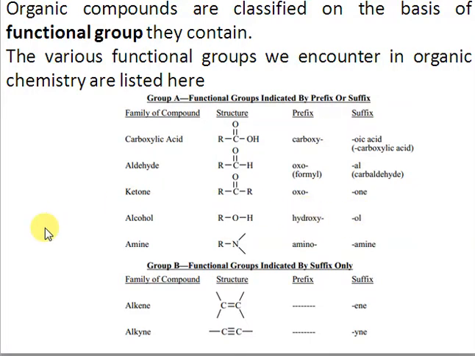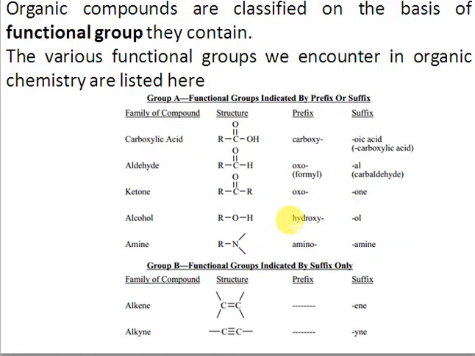So why does a group appear as a prefix, or why does it appear as a suffix? The condition of using a prefix or suffix for the functional group arises when you have more than one functional group. If you have only an alcoholic functional group in your compound, then the name will always end with "-ol". But if you have more than one functional group in your compound, then the alcohol may be named with hydroxy, or its name may end with "-ol".